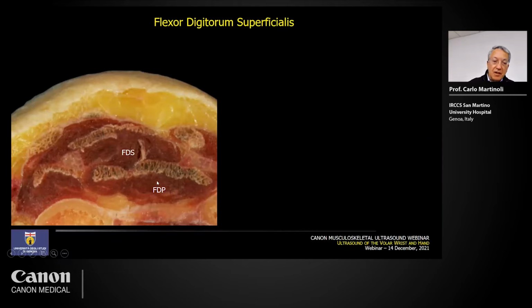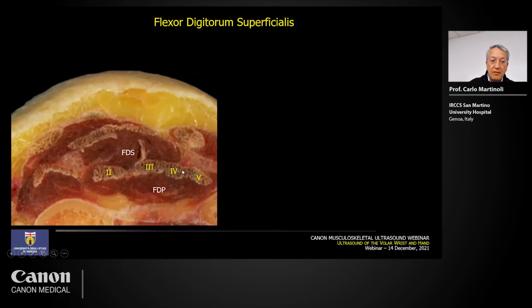But interestingly, when you check the flexor digitorum superficialis and the flexor digitorum profundus, you see some differences. The profundus is characterized by four tendons for the index, the middle, the ring, and the little fingers, and they are arranged in a line superficially relative to the muscle belly.